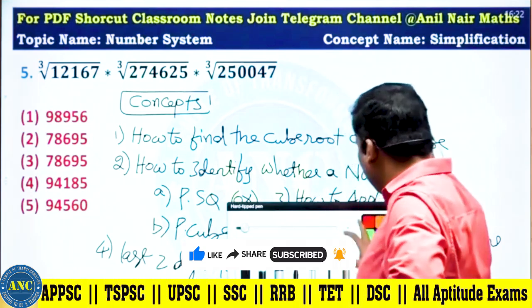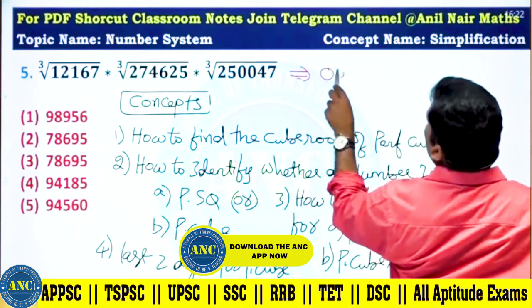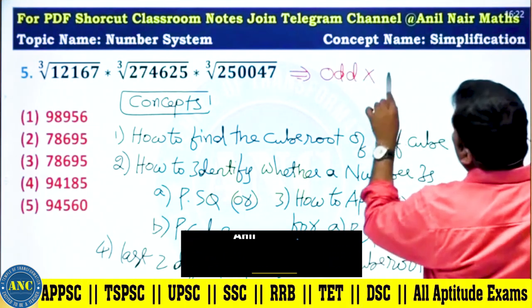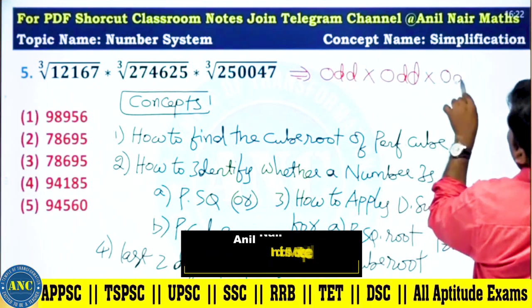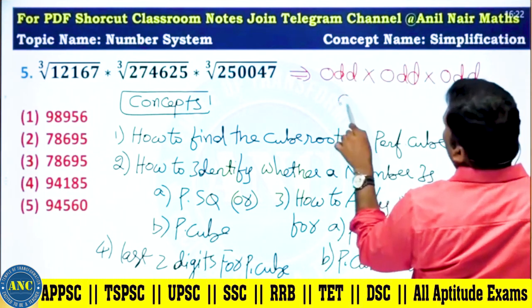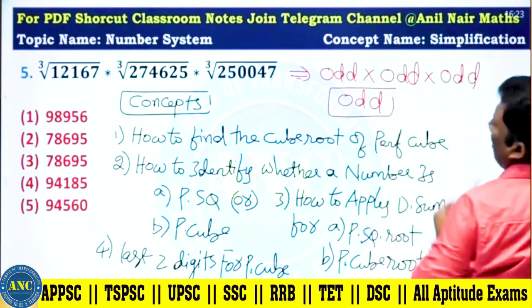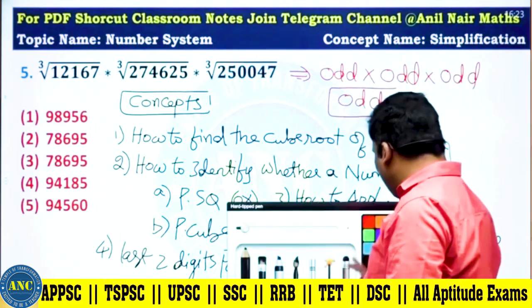250047. First one, see here, sir. 12167, it is an odd number. Cube root of an odd number is an odd number. Odd times odd times odd, the answer will be an odd number.